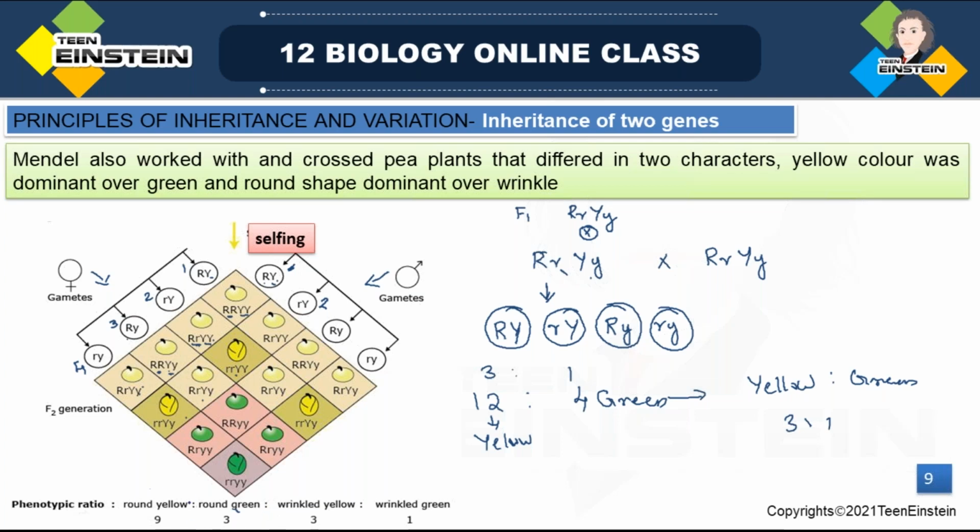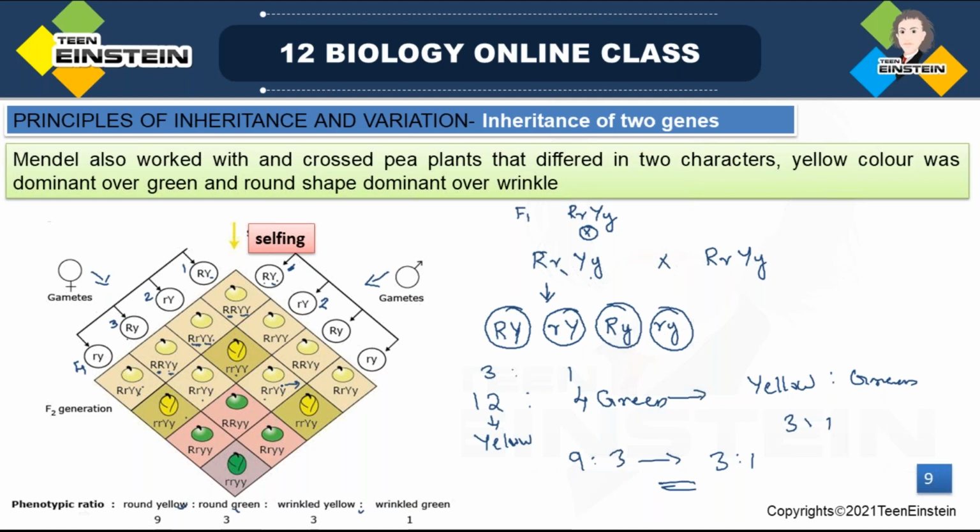Three is to 1, right? Here round yellow you can see, here wrinkled yellow. So both, that also again 9:3 means again it will form 3:1 condition. See these, all these combinations we are saying, which here I am showing capital R, small r, capital Y, small y. What is the phenotypic expression of this particular combination?